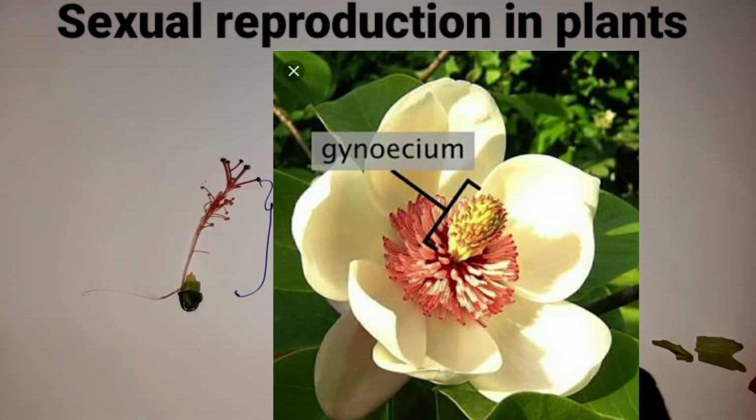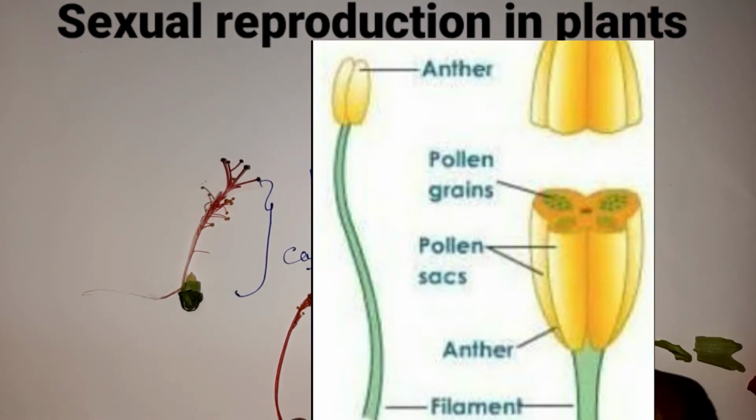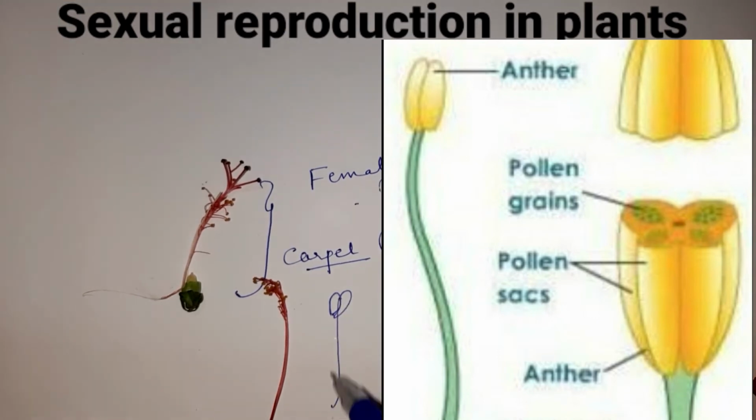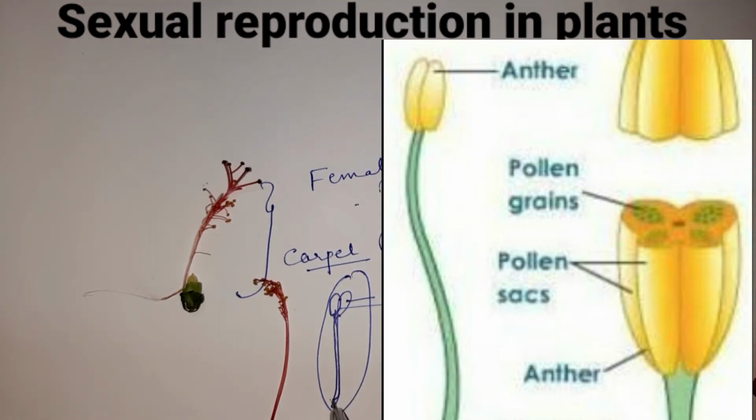Whereas if you take the stamens, children, you can see the stamens here. The stamen structure will be like this, with the filament, children. This whole structure is called the anther, children. So the stamen has the anther and the filament. And you can see this anther has a pollen sac. And when you take the cross section of the pollen sac, you can see pollen grains.